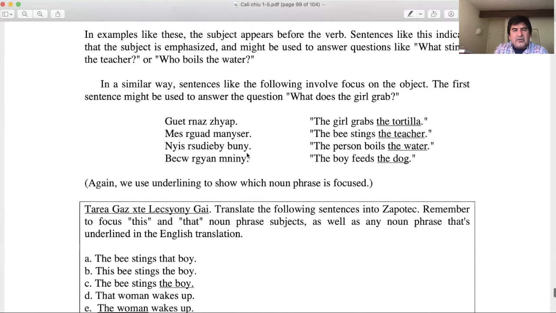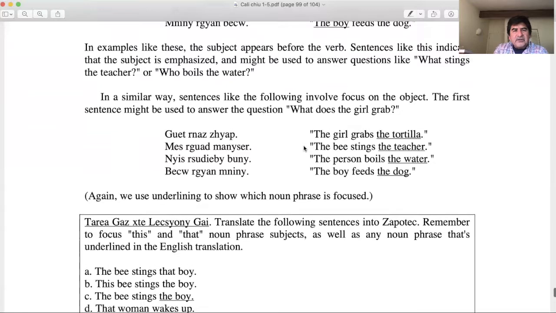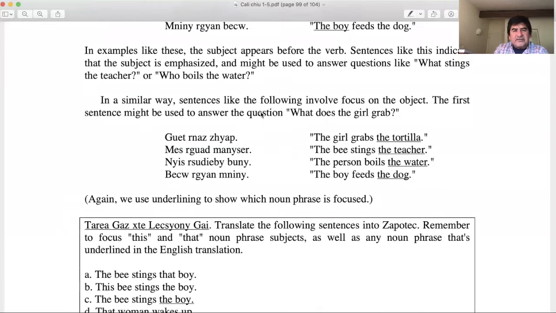Okay, so now we're going to do something different. It says, in a similar way, sentences like the following involve focus on the subject. The first sentence might be used to answer the question, what does the girl grab? Okay, so the girl, what does she grab? She grabs a tortilla. The girl grabs a tortilla. Get shop.